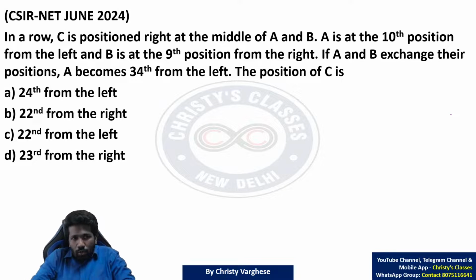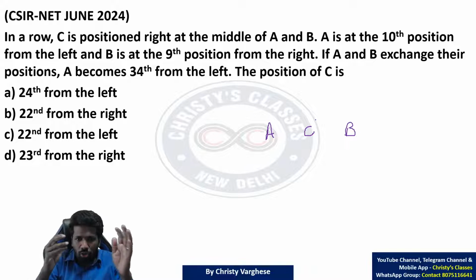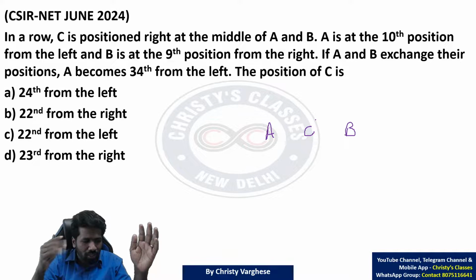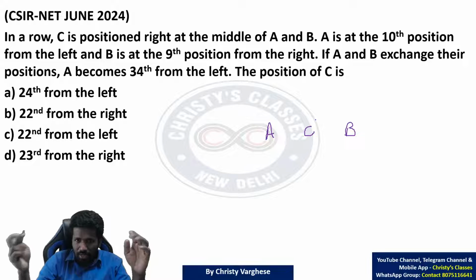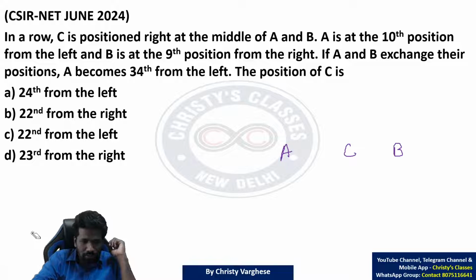In a row, C is positioned right in the middle of A and B. Right in the middle of A and B means A and B ऐसा है तो center में है C. That does not mean that there is no one between A and C or no one between B and C. Right in the middle, मतलब A to C distance, B to C distance same है. मतलब A and C के बीच में 4 people है तो B and C के बीच में भी 4. यहाँ पे 6 है तो यहाँ पे 6. That's the meaning. We don't know how much, but exact middle is known. So if I draw the diagram, A here, C here, B here, I can draw like this.